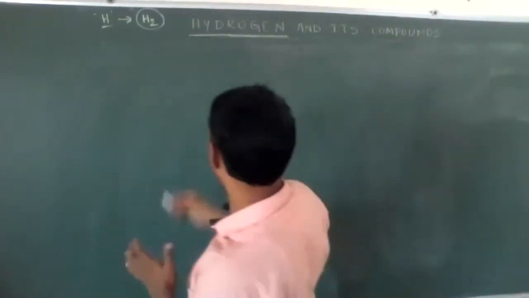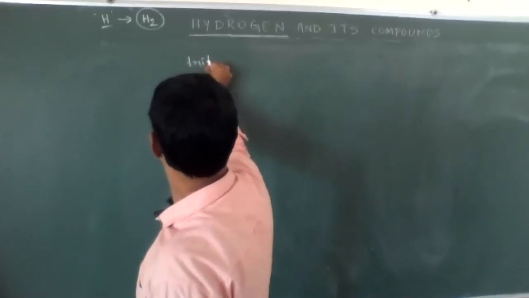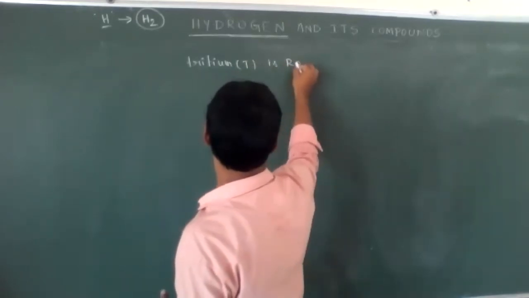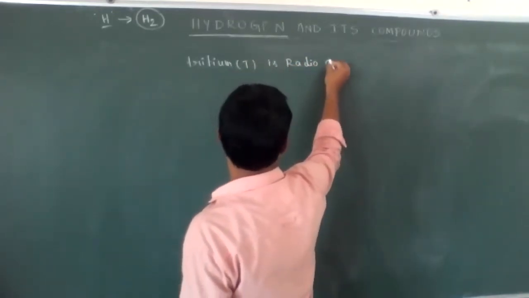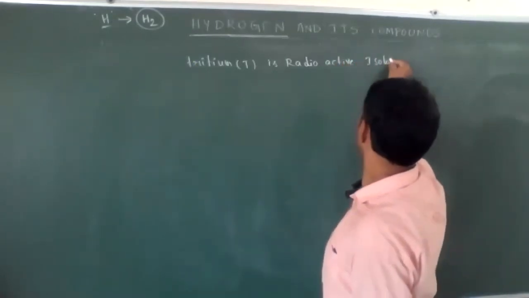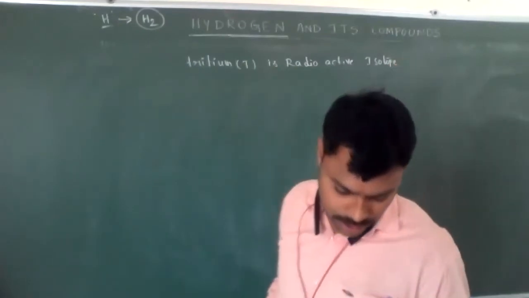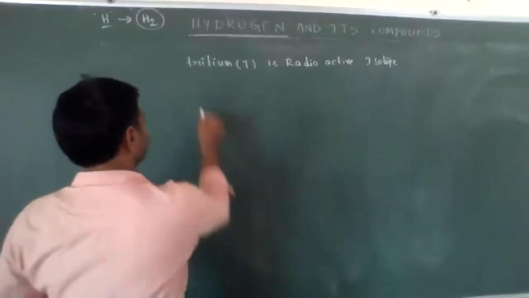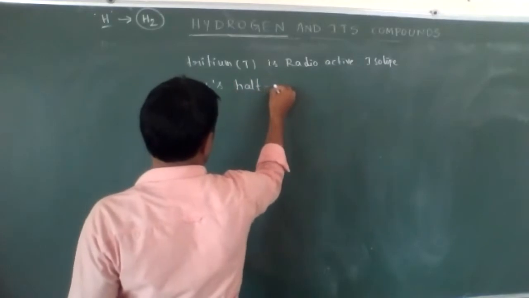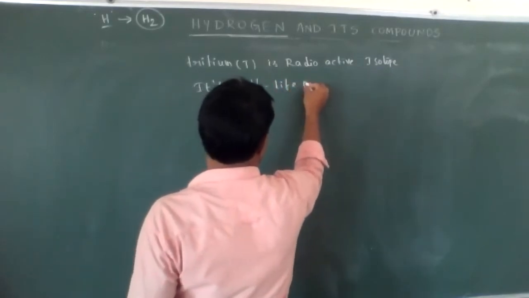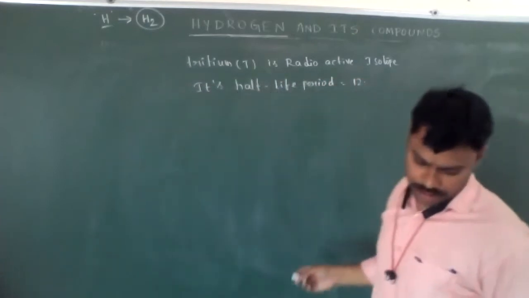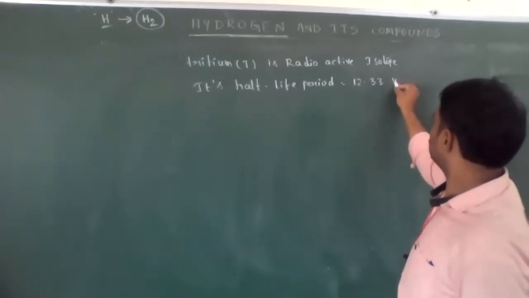It is a radioactive isotope, and its half-life period is 12.33 years.